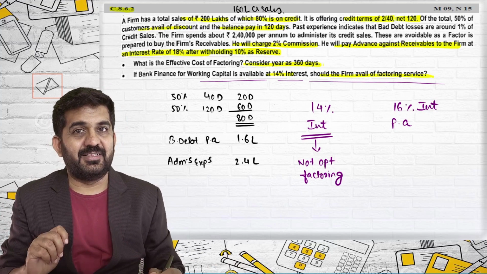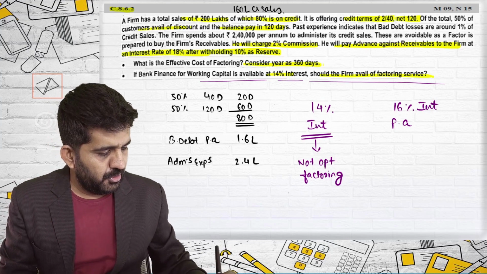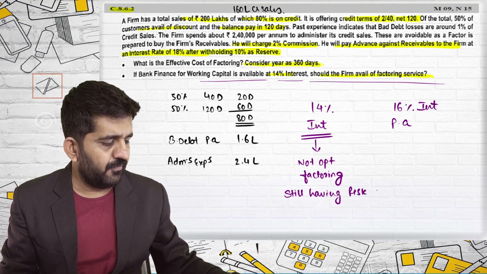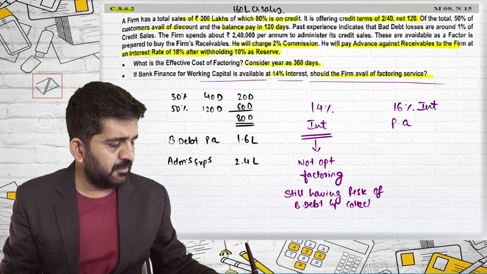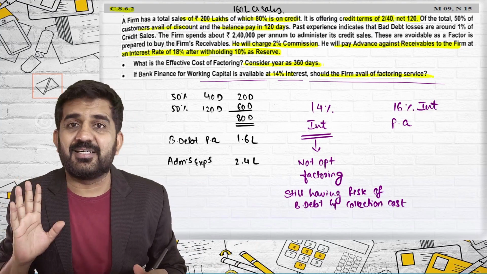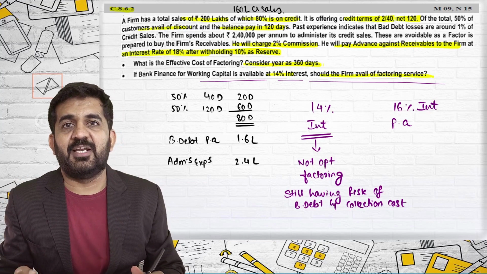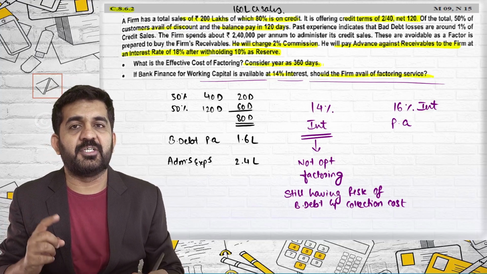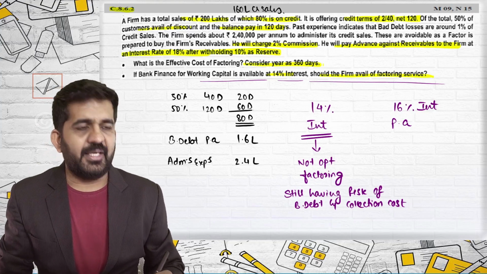But please understand, in that case, you still have a risk of bad debt and collection costs, which will be administrative cost. All right. So we will be just telling them that if the finance is available at 14%, the factoring finance is available at 16%, you should go for 14%. But remember, now you will have to collect your own debtors, so you will incur administration as well as bad debt charges. This will be the answer of C 8.6.2.